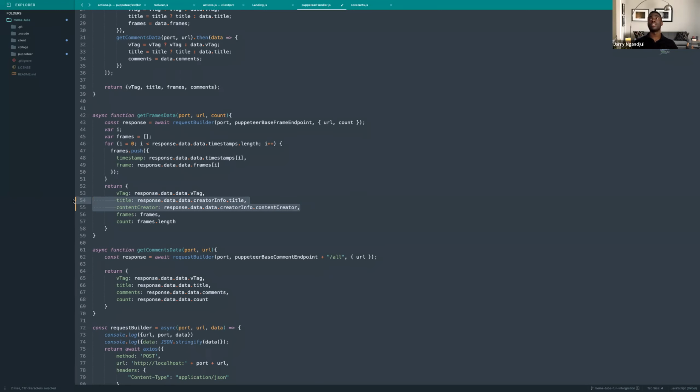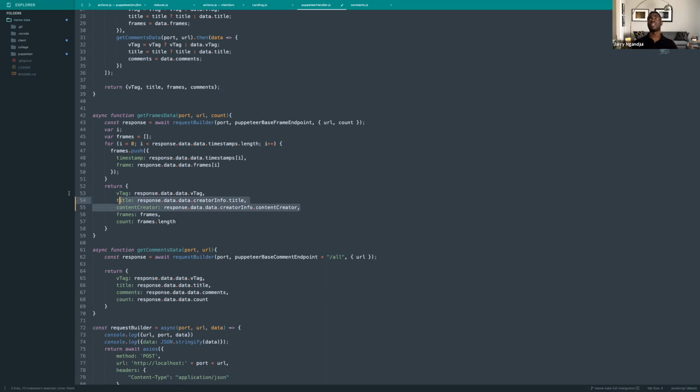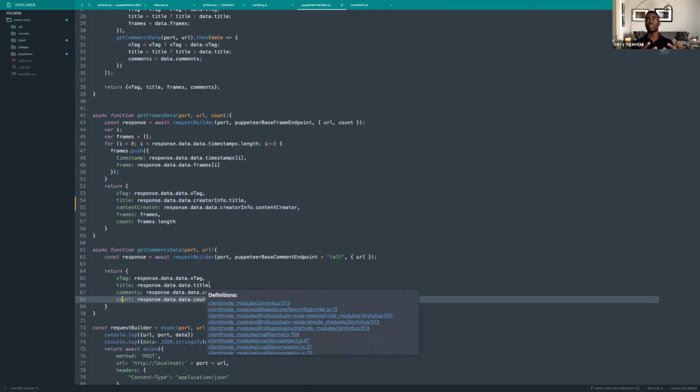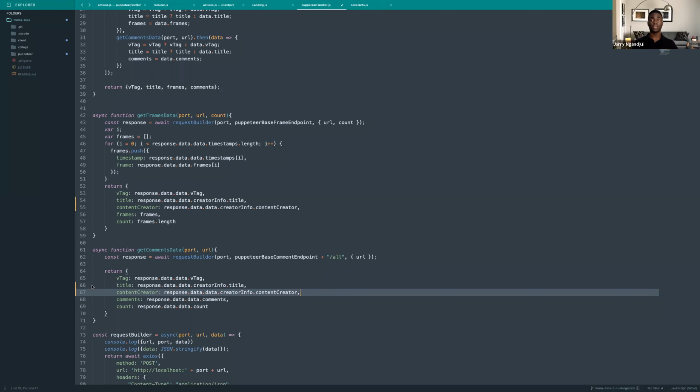Let's go ahead and similarly update the comments data. Oh, excuse me, we don't need it in both places. It's enough to just render it from one place and populate our store with it. Doesn't make that much of a difference. The idea behind this was if a request failed, we will still get the information from the one that succeeded. But yeah, that's why we're going with this approach. So go ahead and paste that.